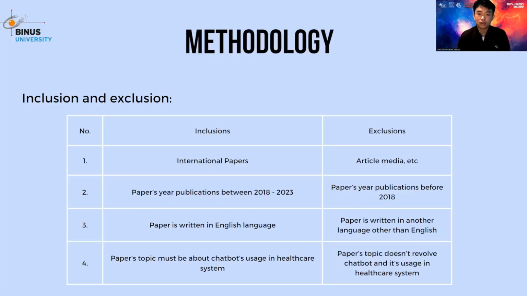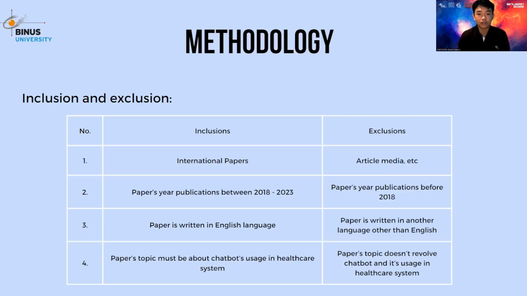This slide is about inclusion and exclusion criteria. The first inclusion, the studies that we use must be an international paper. The paper's publication year must be between 2018 and 2023. The paper is written in English. In the last inclusion, the paper's topic is about chatbot usage in the healthcare system.